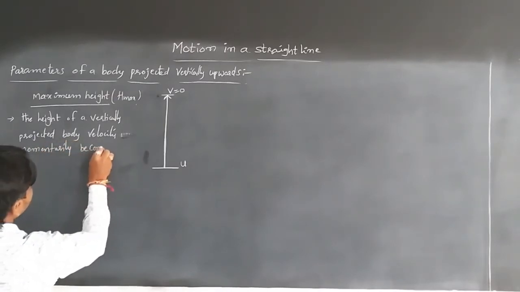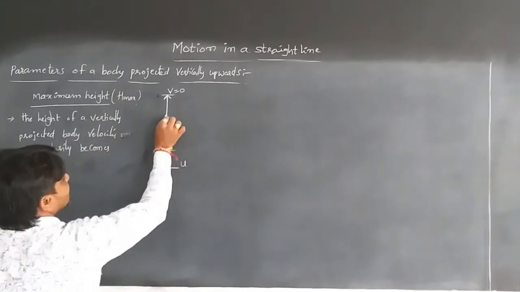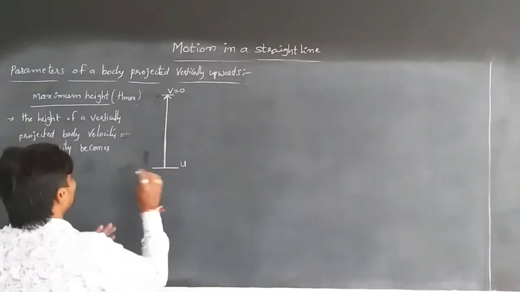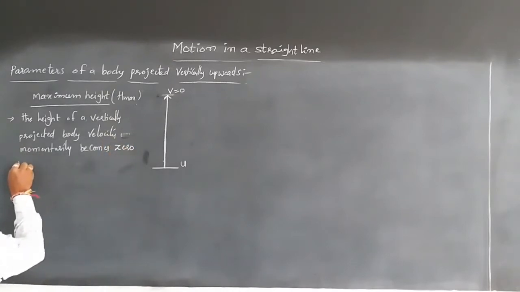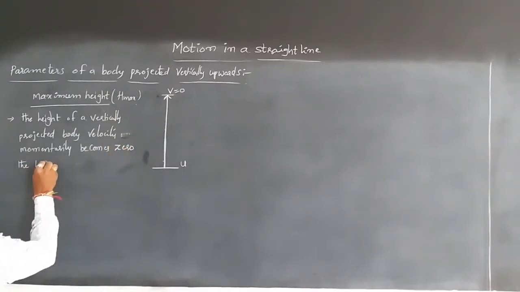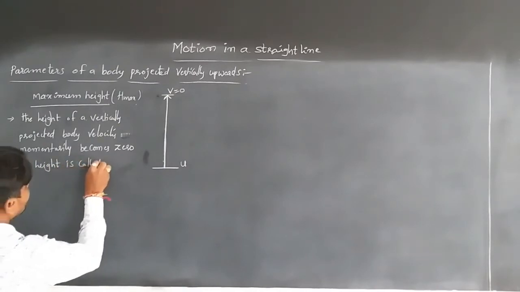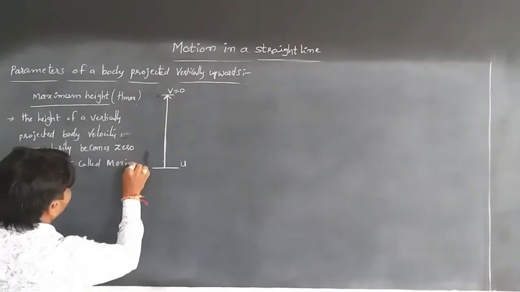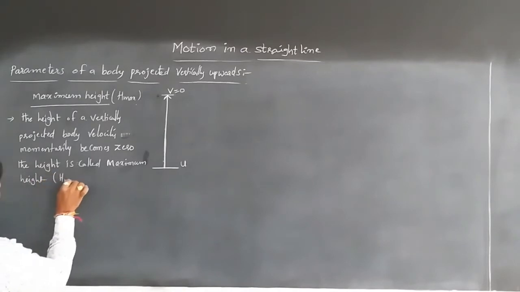The velocity goes on decreasing moment by moment, and finally the velocity becomes 0 at some height. That height is called the maximum height, denoted by H maximum.